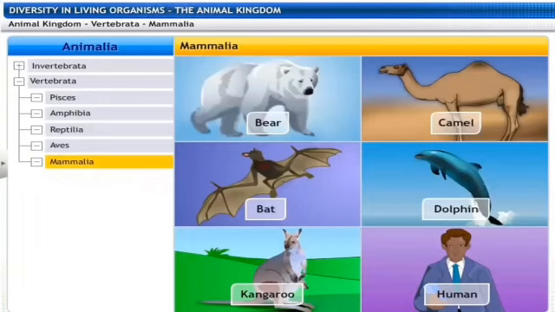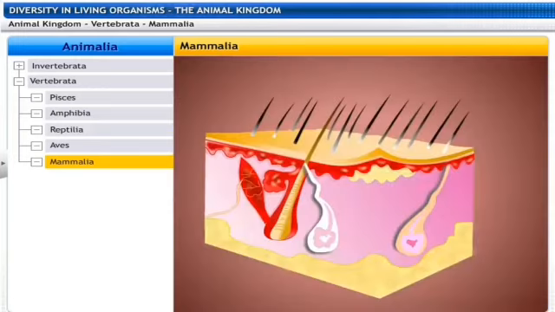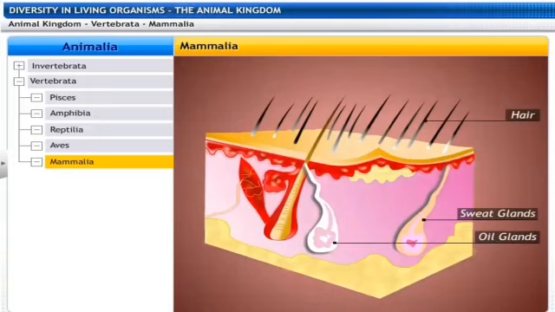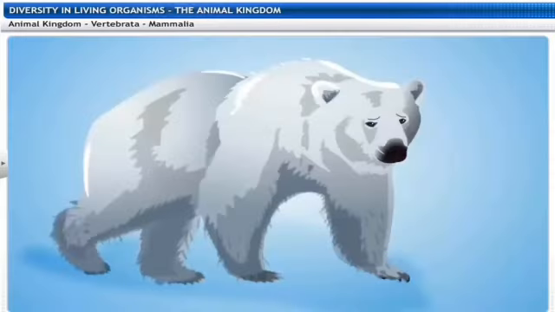The last but not the least is the class Mammalia, in which we are there. They are warm-blooded animals with a 4-chambered heart. They have the mammary glands for the purpose of the milk to nourish the young one, which are found in case of the females only. That is very well developed in case of the females. We have the sweat glands, the oil glands, and the hair on the skin. These are our characteristics because we humans belong to the class Mammalia.